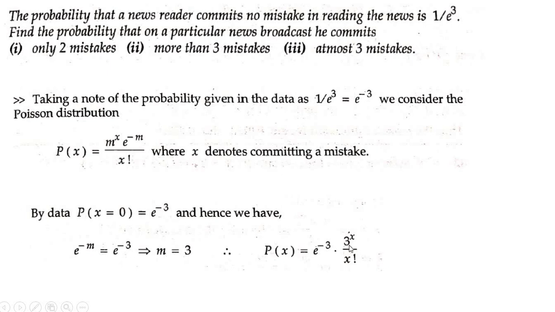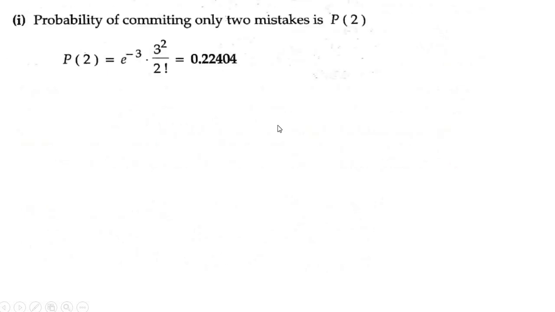So now you know what m is, substitute it in P of x. So P of x is equal to e to the power minus 3 into 3 to the power x by x factorial. Now what is the first question? Find the probability that on a particular news broadcast, the anchor commits only 2 mistakes. So you have to find P of x is equal to 2. So P of 2 is equal to e to the power minus 3 into 3 to the power 2 by 2 factorial. That is equal to 0.224.